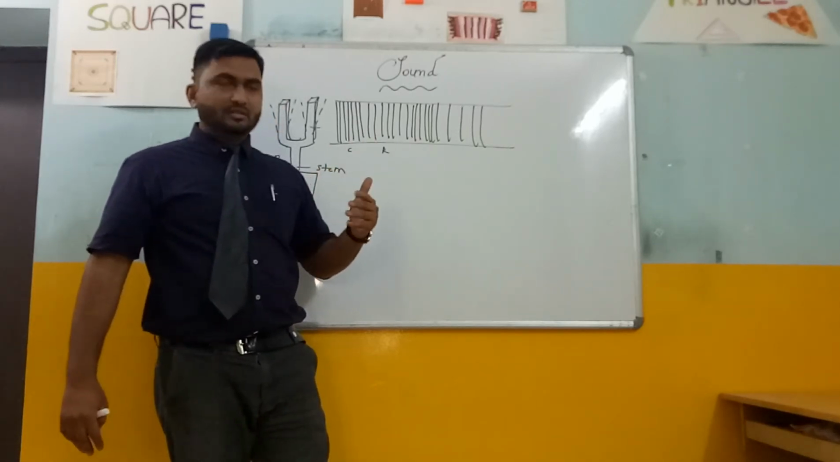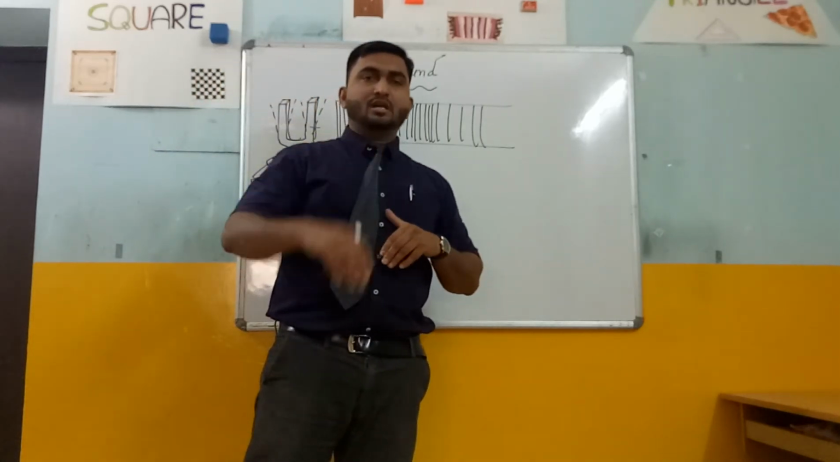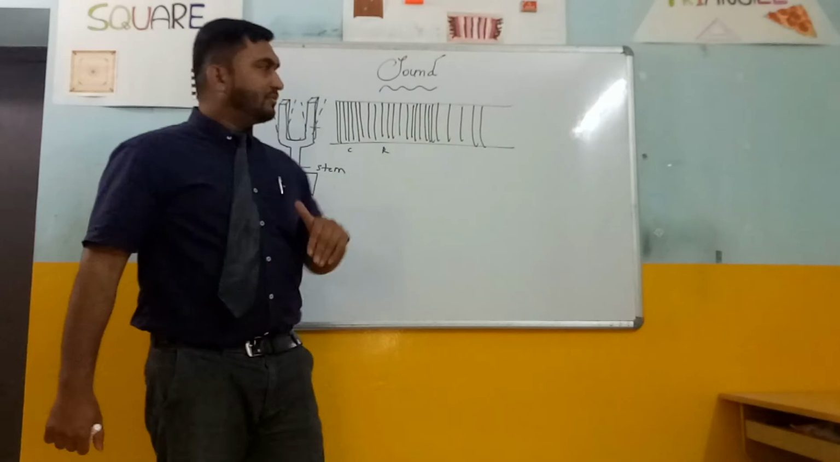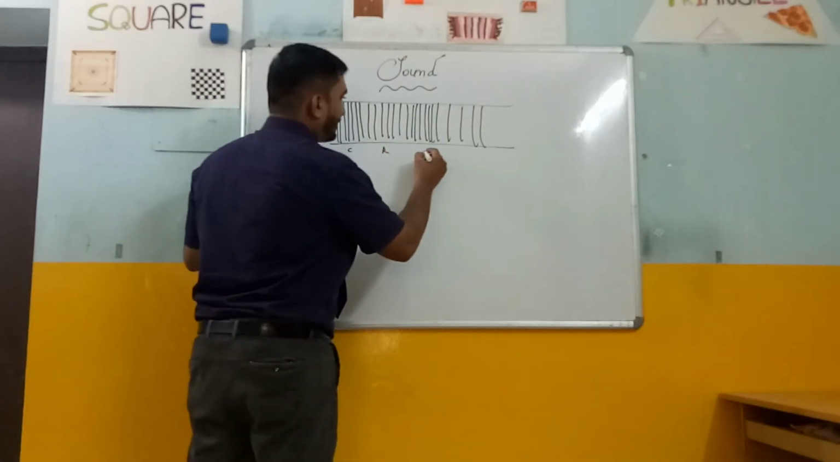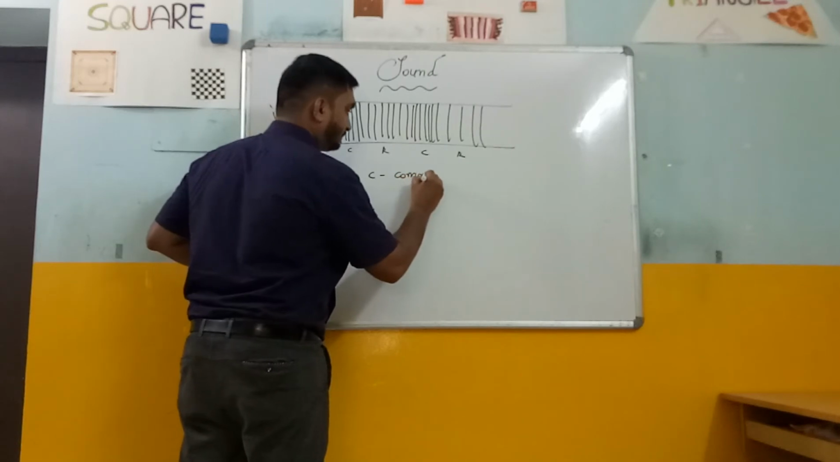Compressions and rarefactions constitute a wave, and in this way the waves propagate in the forward direction, forming compressions and rarefactions. C is for compression.